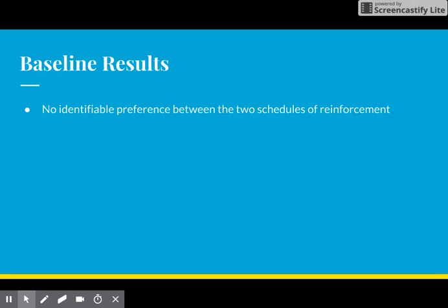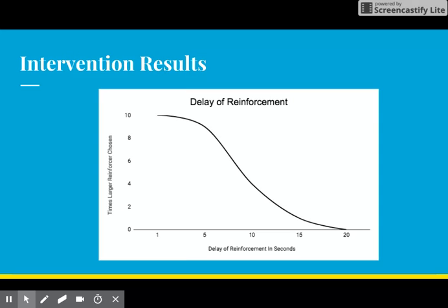As mentioned previously, no identifiable difference between the two schedules of reinforcement was present. Once baseline had been completed and the concurrent schedules of reinforcement were implemented, the results began to differ from baseline. The betta fish showed a preference towards behavior 1, swimming upward towards the surface of the water. This behavior was reinforced with a small amount of food within 1 second of engaging in the given behavior. 10 trials were conducted at each of the following reinforcement delays: 1 second, 5 seconds, 10 seconds, 15 seconds, and 20 seconds. As the temporal delay of the reinforcer increased, so did the number of times the fish chose the smaller, more immediate reinforcer.